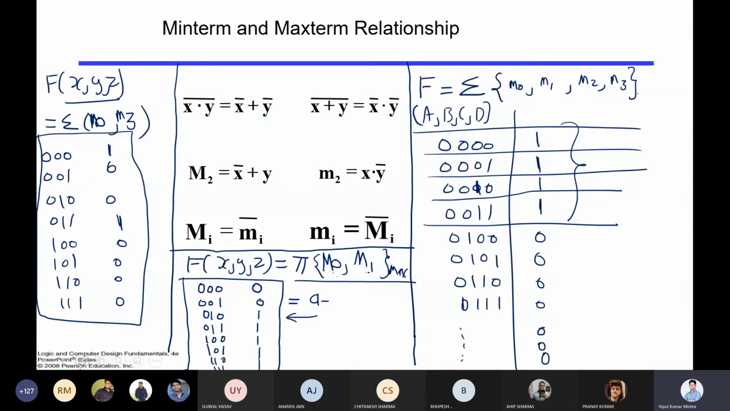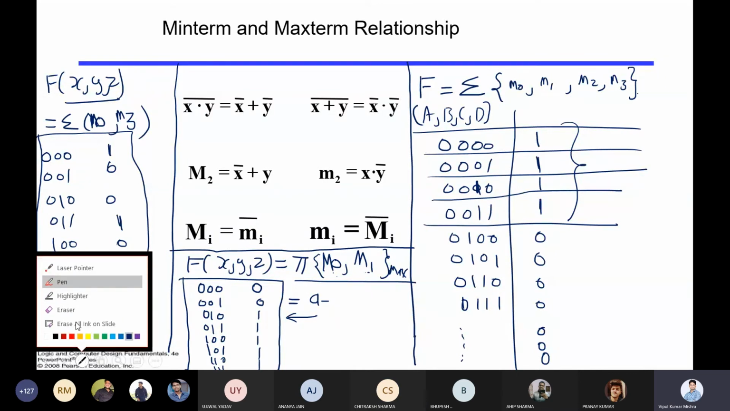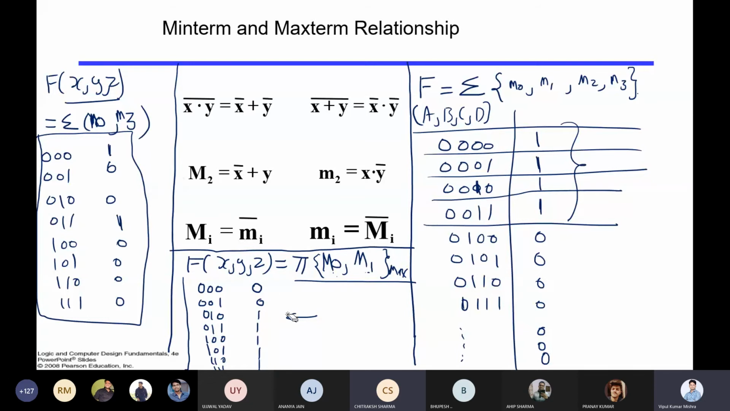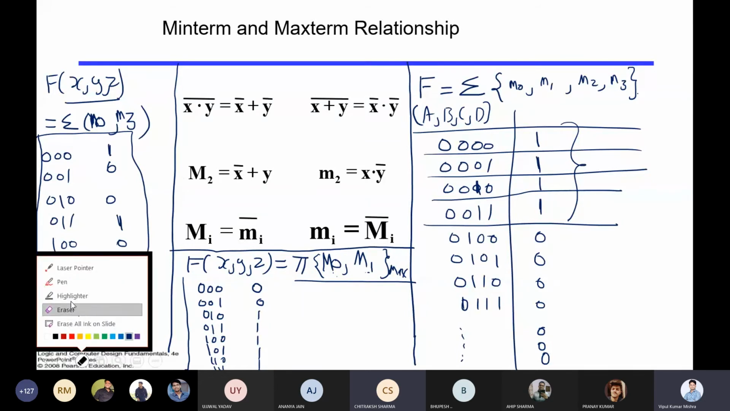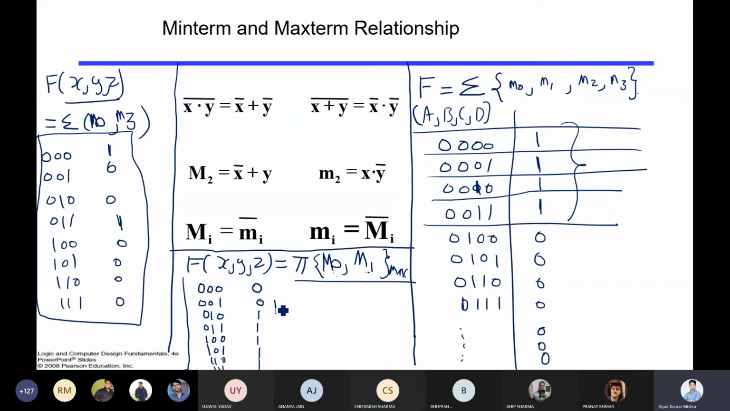Not a, it is x, y, z. So let me write the function for you so that it will be more clear. What it is representing, you can directly write the function. So f is equal to x plus y plus z, dot, x plus y plus z bar. This is the function for this truth table. So you can either represent it with the max term, or with the function, or with the truth table. Getting?